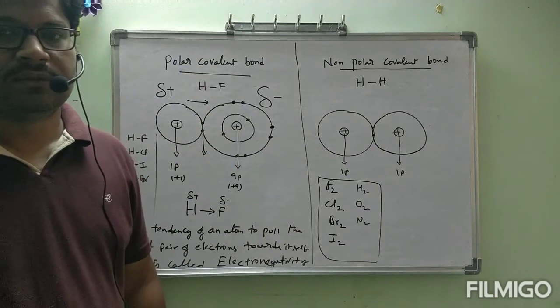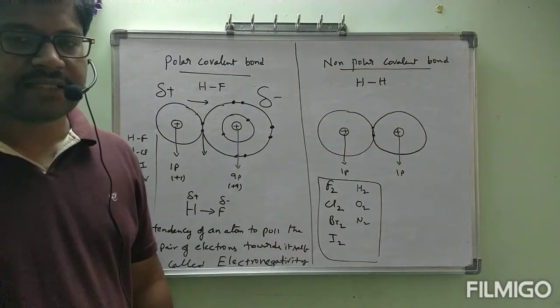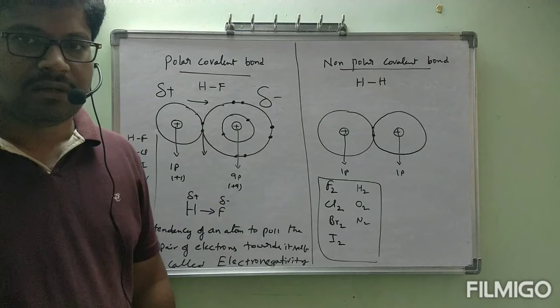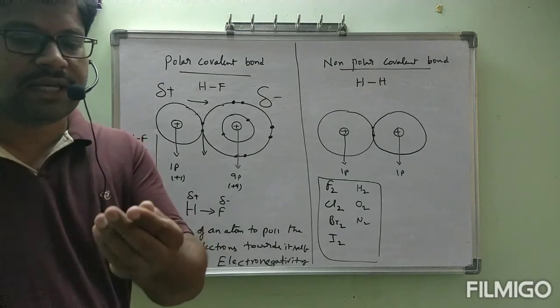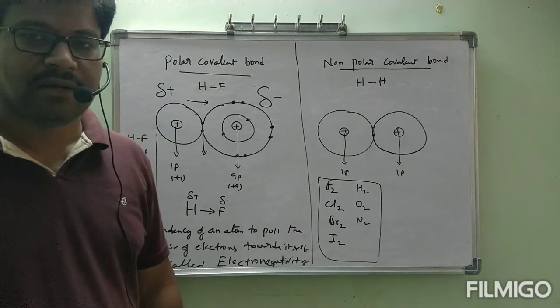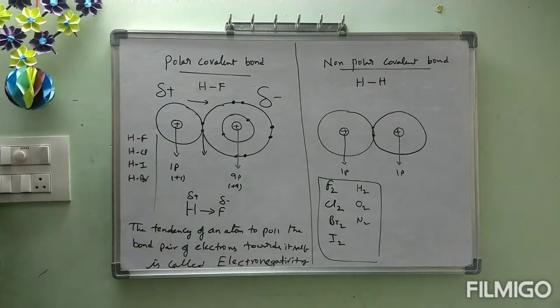With this concept, valence bond theory is completed. We have to see the drawbacks, and by seeing the drawbacks we will understand how the next concept will be explained. Note down these examples. I hope you all understood the concept of polar and non-polar covalent bonds.